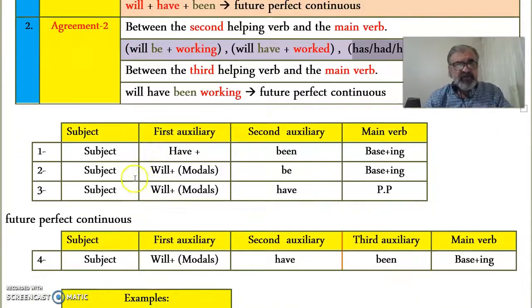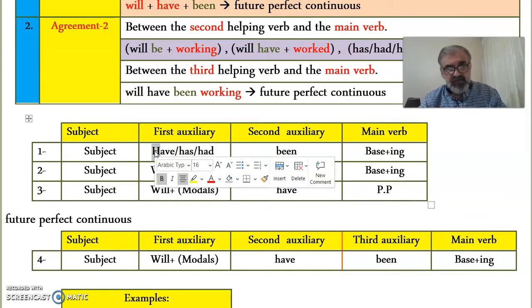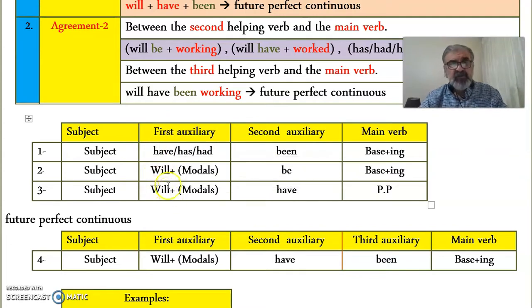Let's go down. This sums up what we have just said earlier. Subject, followed by have. You could say also has and had. Why not? All these are followed by been, which is in this case the past participle from the verb to be. And finally, base ing.